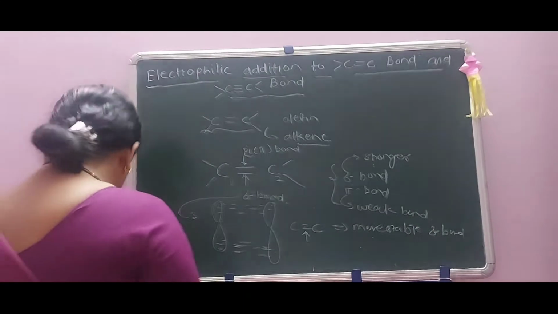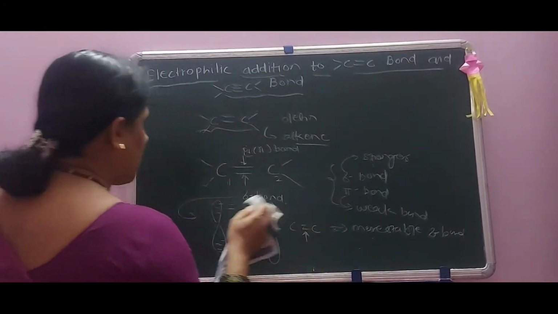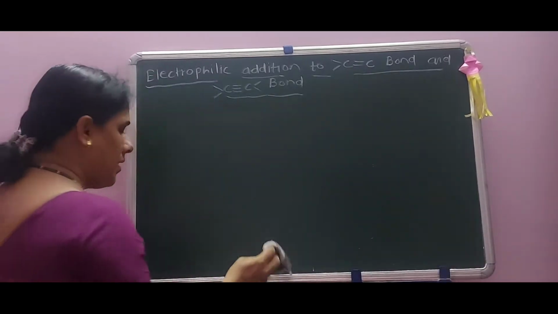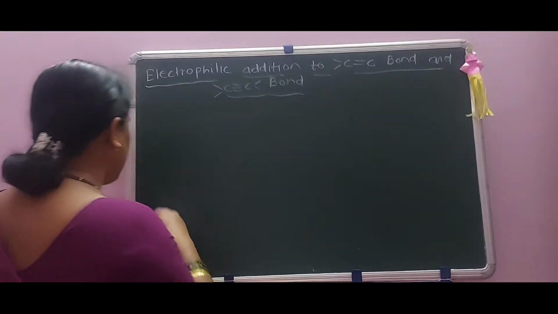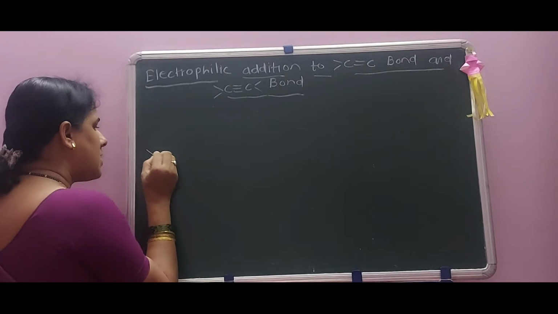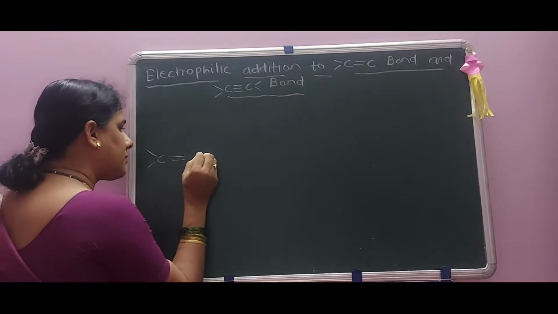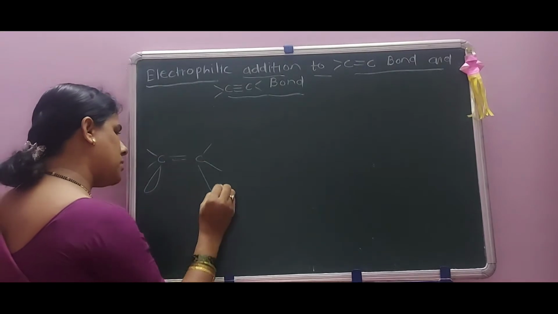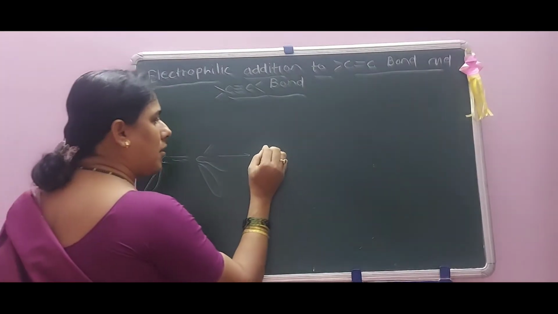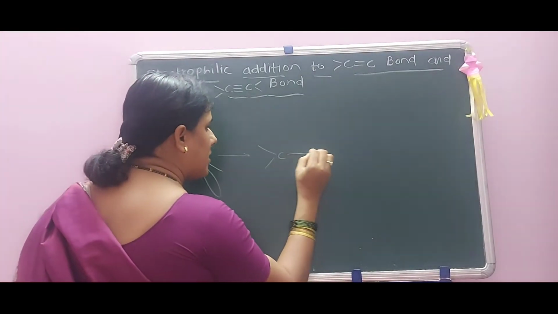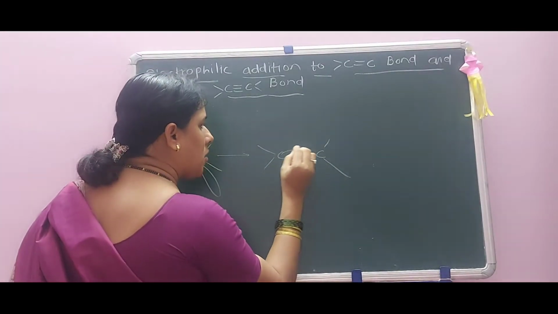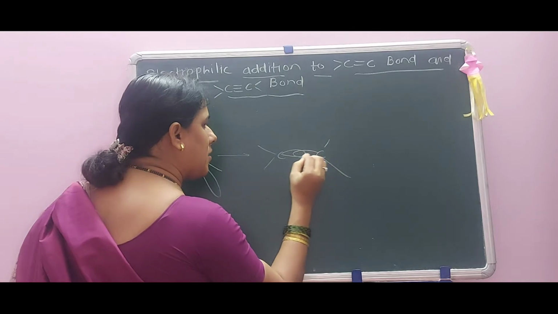Okay, we can write here the structure for this olefin or alkene. See here, what is the structure? First is C double bond C. These are the pi bonds here. Again we can draw in the same way. Now this bond is formed by axial overlapping.